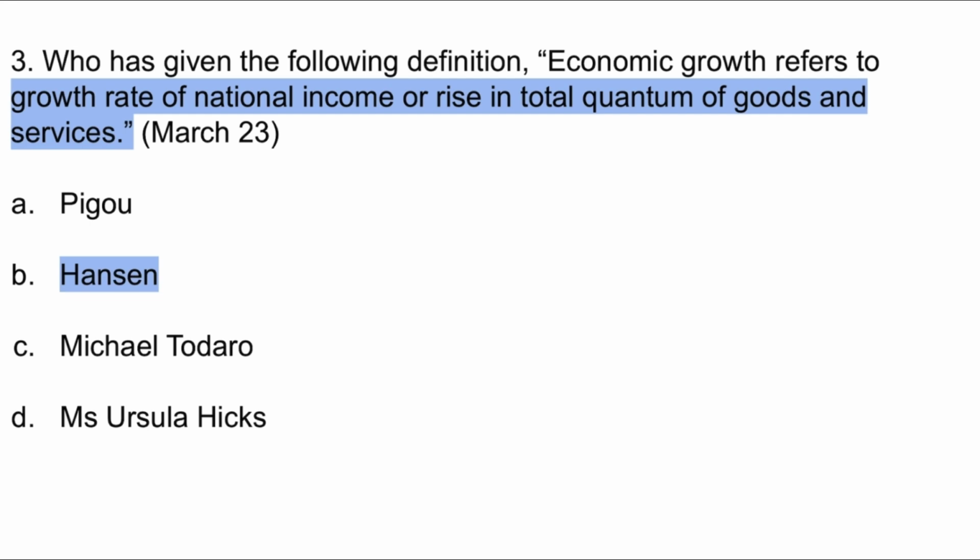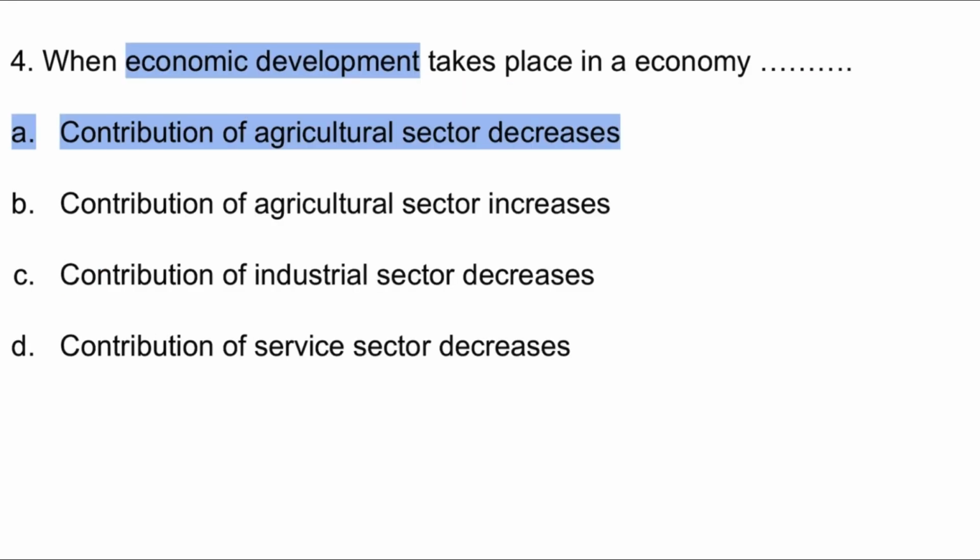Number 3. Who has given the following definition? Economic growth refers to the growth rate of national income or rise in the total quantum of goods and services. National income and quantum of goods and services. The definition with these keywords is given by Hansen. So option B is the correct one. Number 4. When economic development takes place in an economy, that means contribution of agriculture sector decreases. Option A is the correct one. Of agriculture decreases and of industry increases.